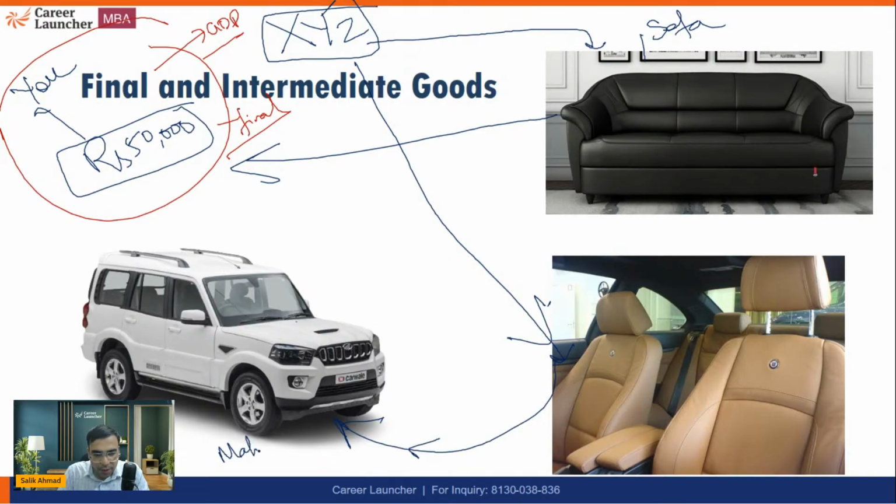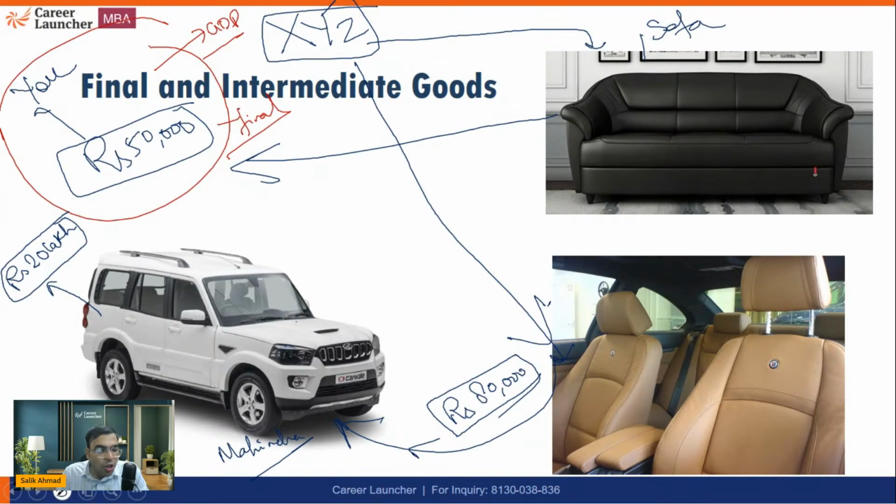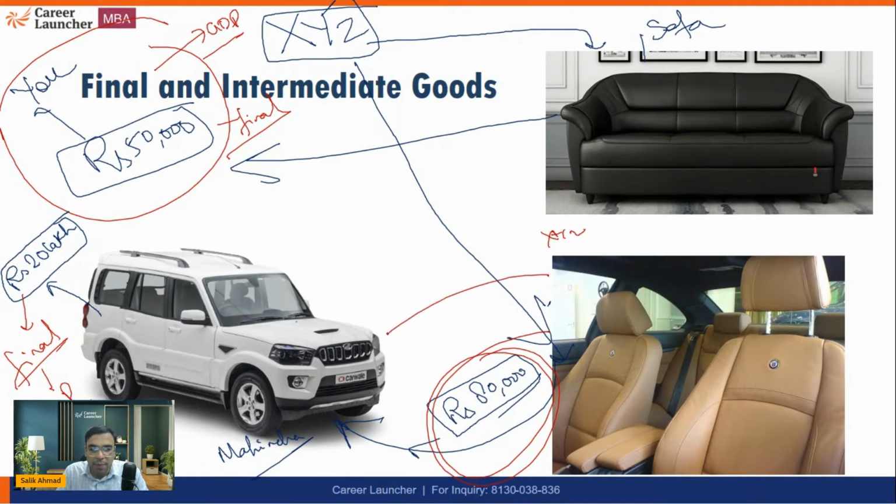The Mahindra company, let's say, buys it at, I'm not sure, let's say 80,000 rupees. Now this is further installed in the Mahindra Scorpio car, and it is sold at rupees 20 lakh. So in this case, this 20 lakh is a final product, and this will be added in the GDP of India. But this 80,000 rupees, which is the XYZ company selling it to Mahindra, will not be added in India's GDP because this is an intermediate good.